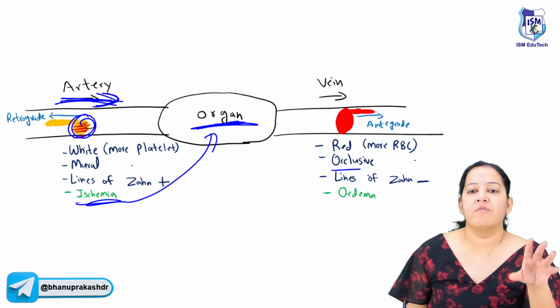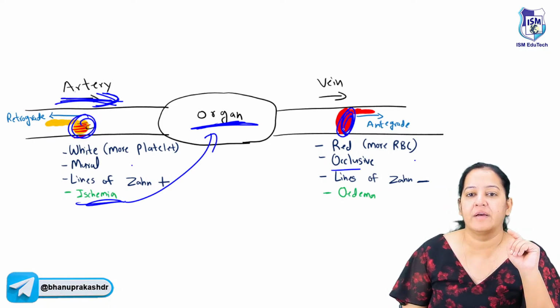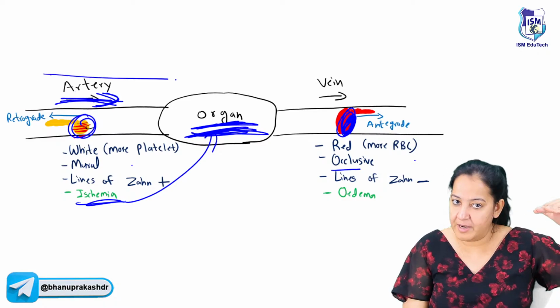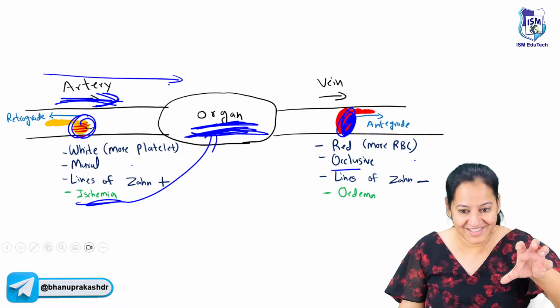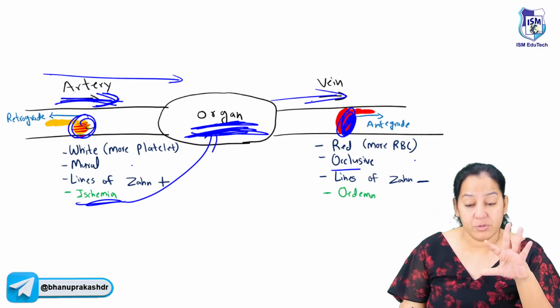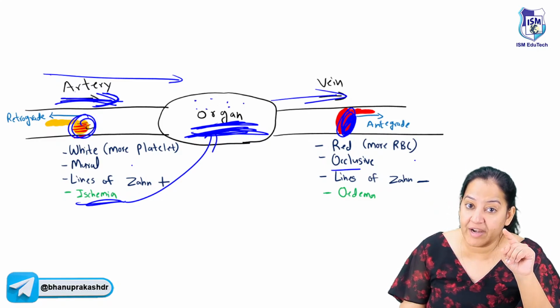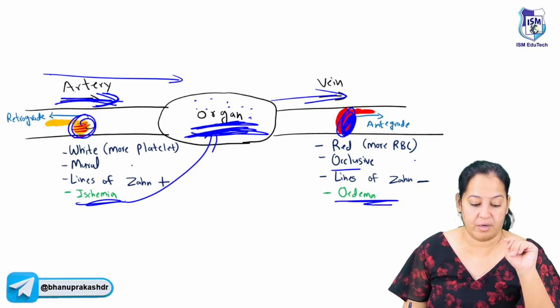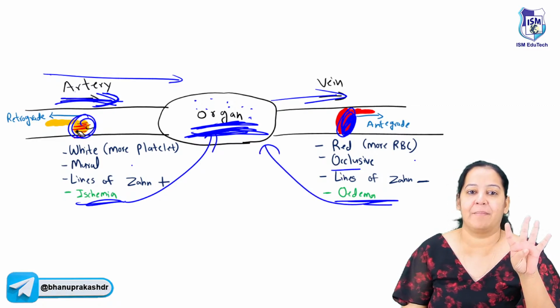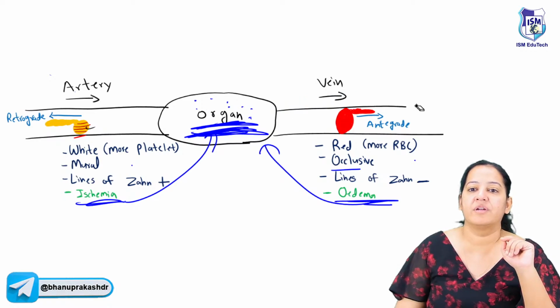Very correct. And now what will happen if the vein is obstructed? Venous thrombus. What is the effect on this organ? Now the proper arterial blood is coming. The organ is getting the oxygenated blood, but the vein is not carrying away the deoxygenated blood. So the deoxygenated blood will accumulate inside the organ, which will cause edema in the organ. So here the effect is edema. Got it? Say yes, this is the fourth difference between them. How many of you got it? This is the fourth difference between them.